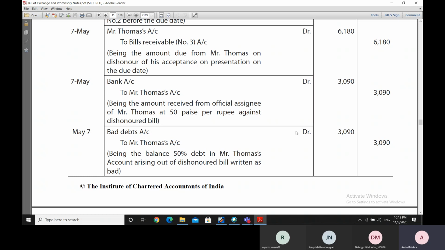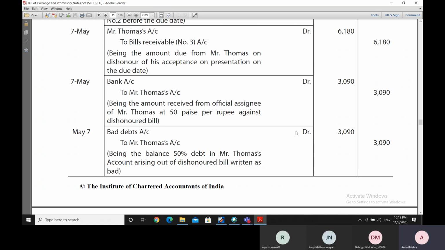So by debiting the bad debt account, in effect what he is doing is that he is acknowledging his loss. Why is he acknowledging the loss? Because this 3090 is a loss to him. He will not be able to recover this amount. He has lost this amount, and he has lost it in form of the bad debt. So therefore he makes an account called bad debt and he debits it over there.